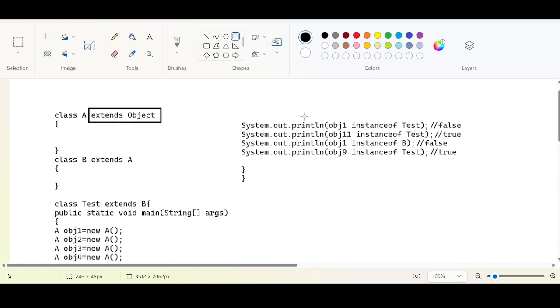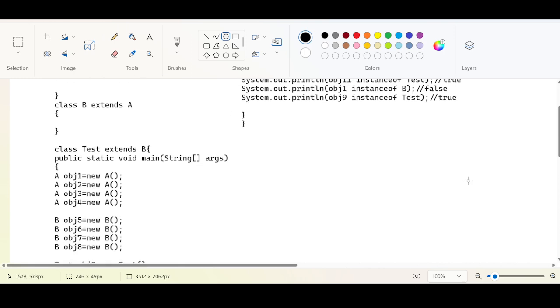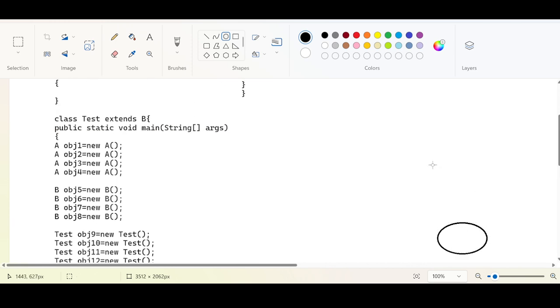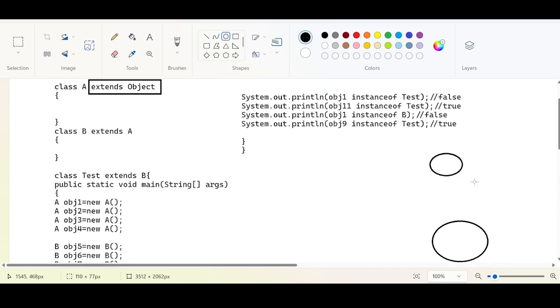How can we represent this in the form of a tree diagram? Let us understand the tree diagram first. There are 4 classes. This is one class, this is another class, this is another class, and this is another class.